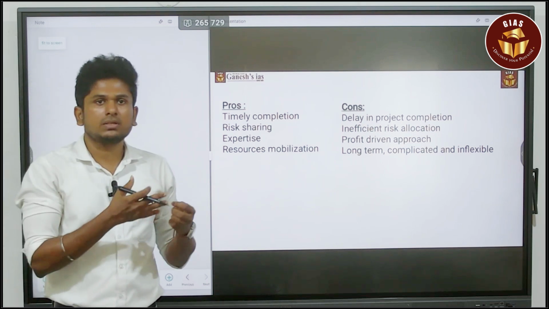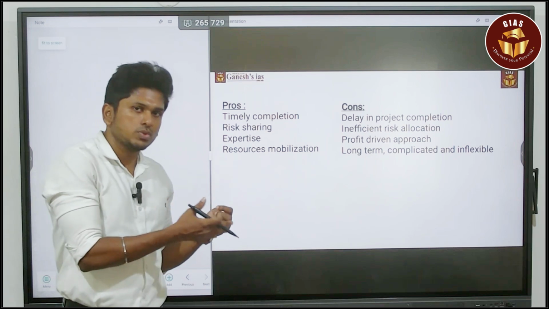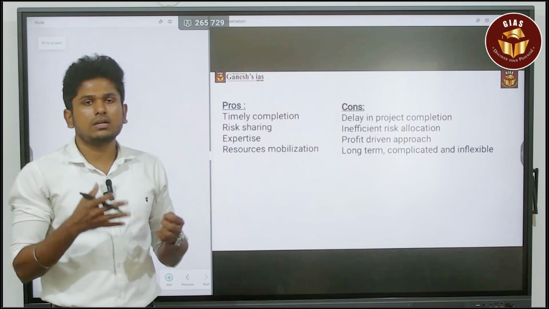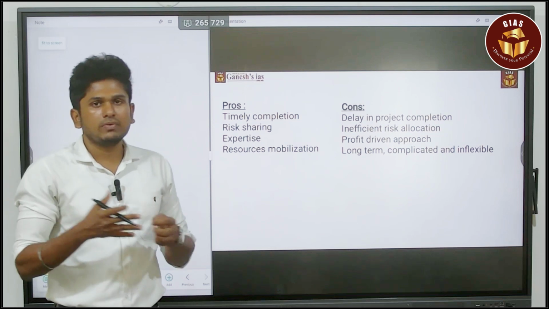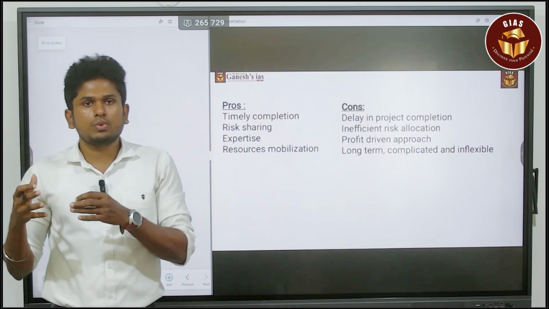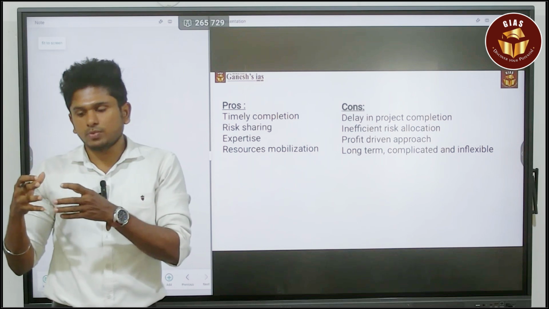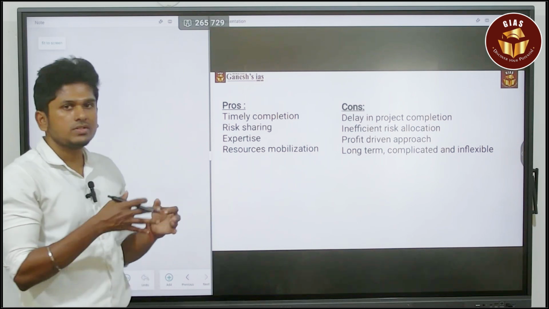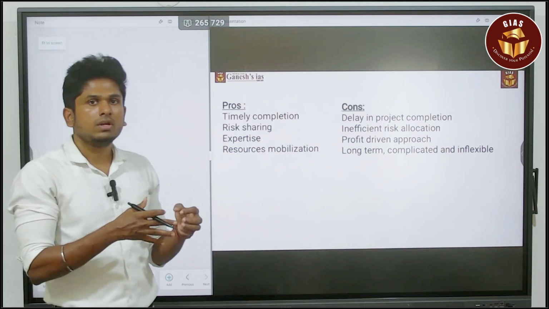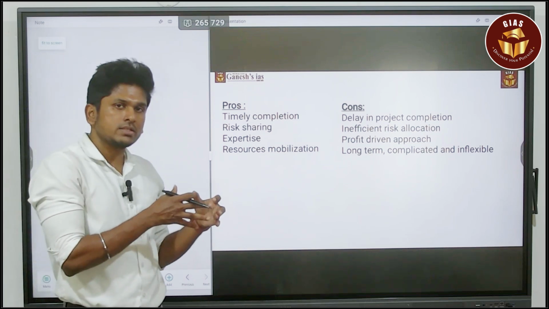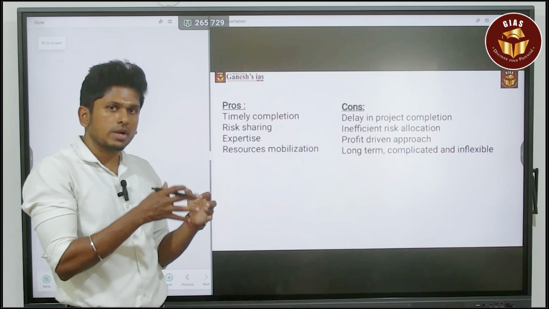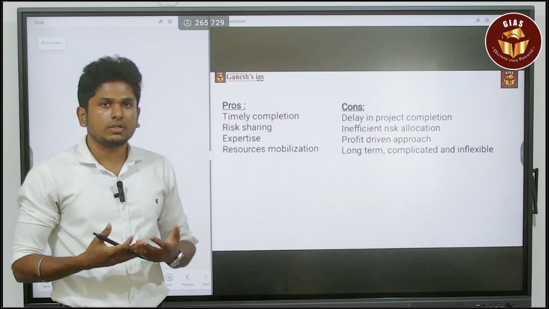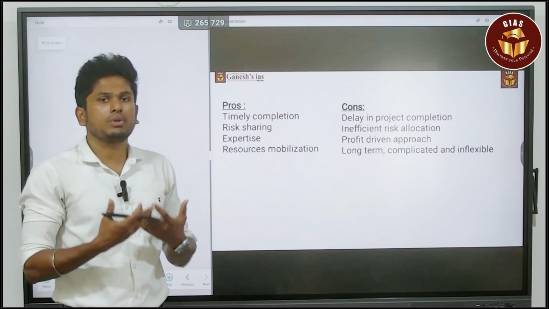For example, when it comes to the public sector, they can easily mobilize the land or any natural resources. But when it comes to the private sector, they can easily mobilize their wealth. They can easily provide the fund for that project. So by the way, it is a win-win situation for both. For the public sector, the project gets completed in a timely manner. When it comes to the private sector, they are going to make a huge profit.